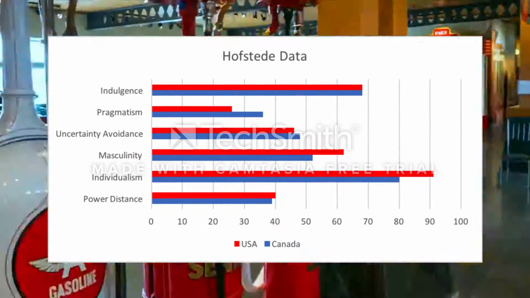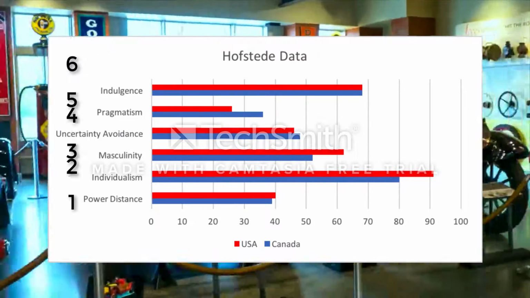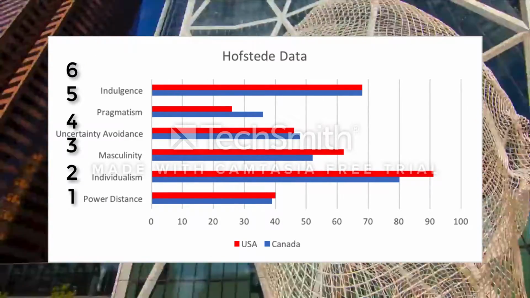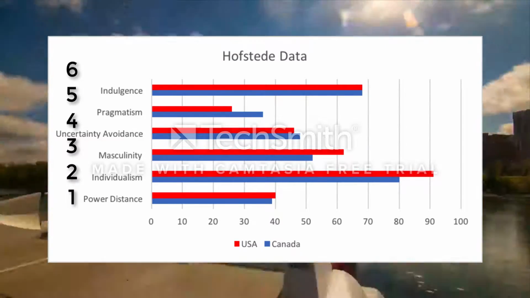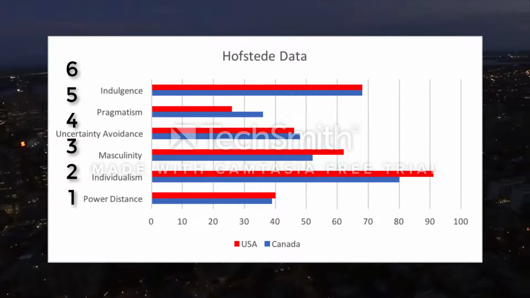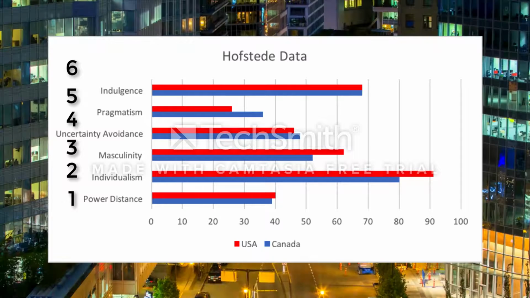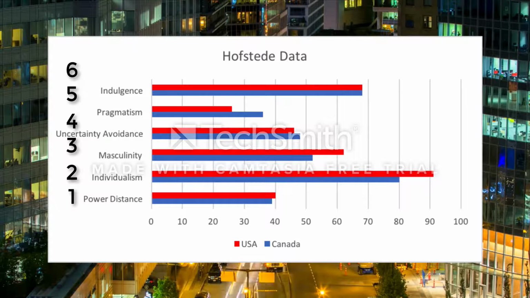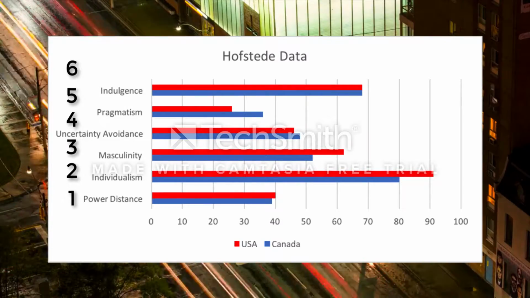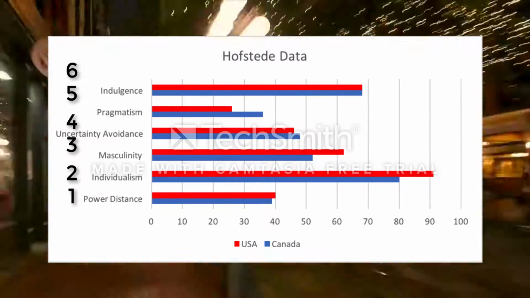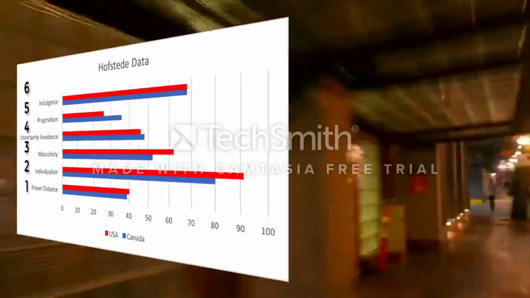Hofstede's data was another way of understanding the differences in culture. He used 6 dimensions of culture. 1 was power distance index, 2 was individualism versus collectivism, 3 was masculinity versus femininity, 4 was uncertainty avoidance index, 5 was pragmatic versus normative, and finally 6, indulgence versus restraint. Our chart compares Canada to the United States.